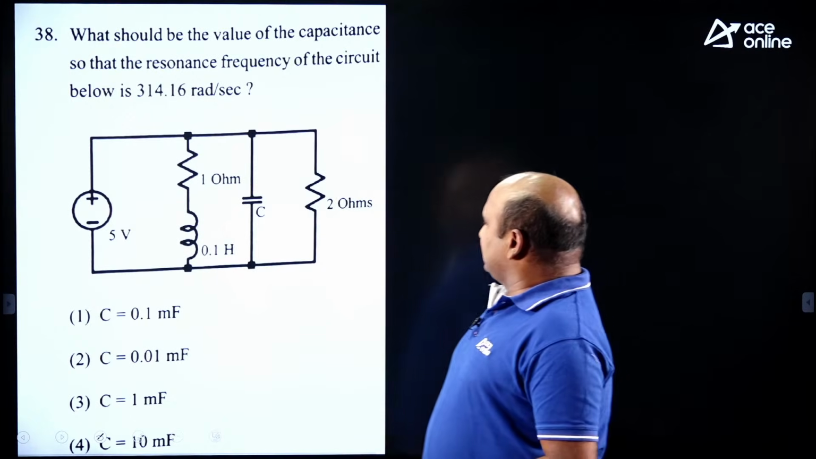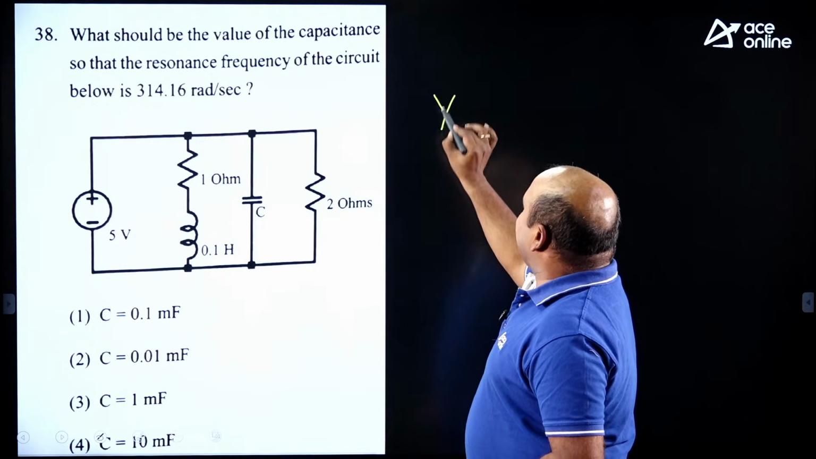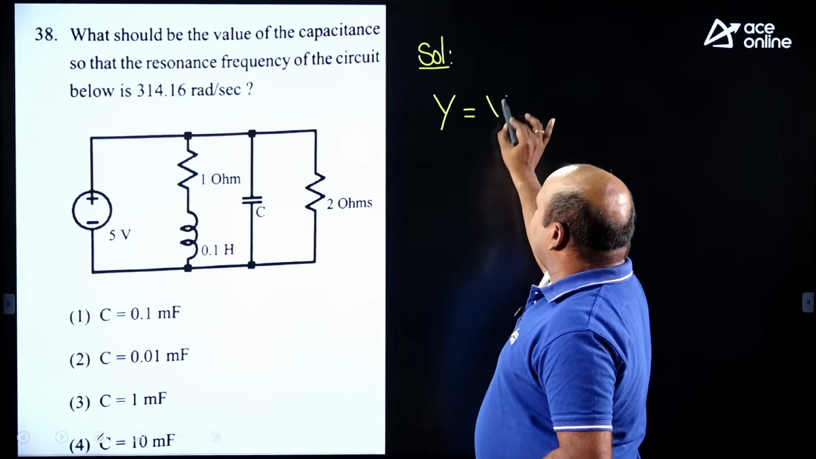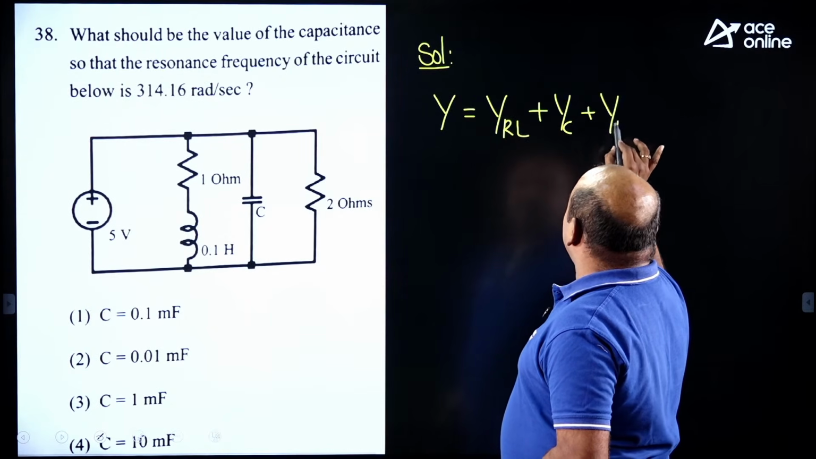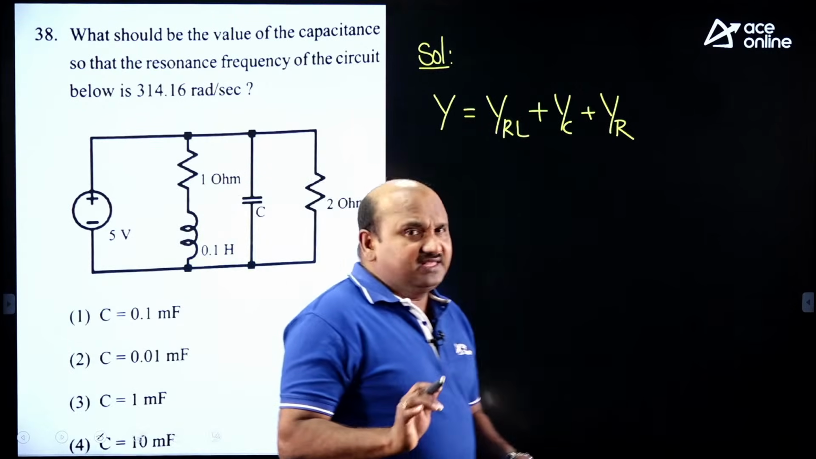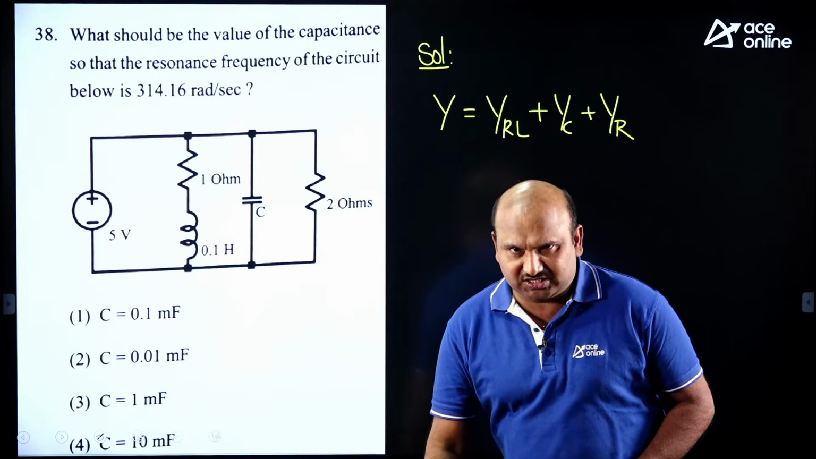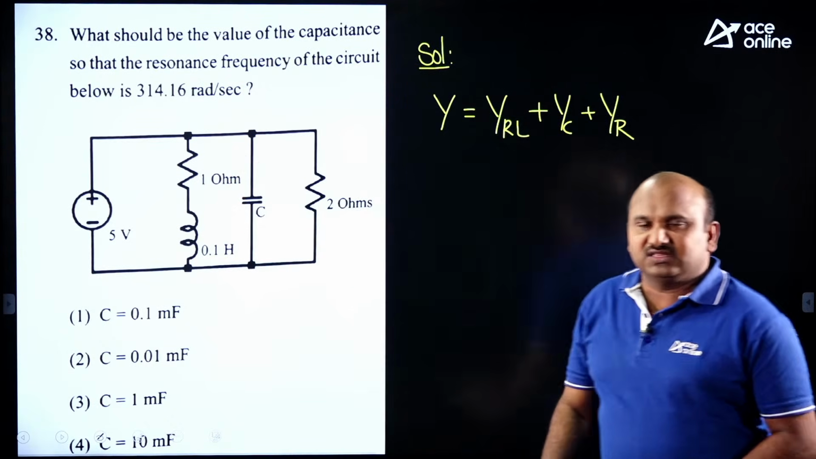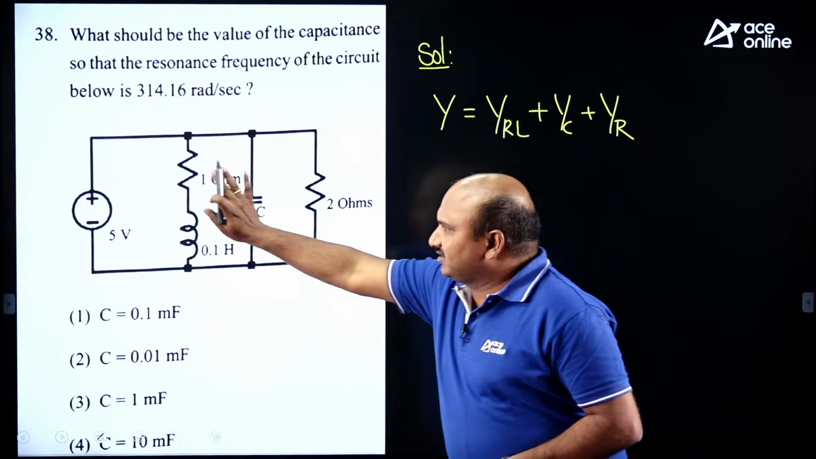Under a parallel circuit, admittances can be added. The solution for this one: the total admittance I can take as Y_RL plus Y_C plus Y_R. This is the addition of the admittances. But guys, here he wants only the value of the capacitance. That's why you need not bother about the resistive portion. You need to concentrate on only these two, because under the resonance condition, the imaginary part of the total admittance needs to be made 0. That's why we have to concentrate on this part.